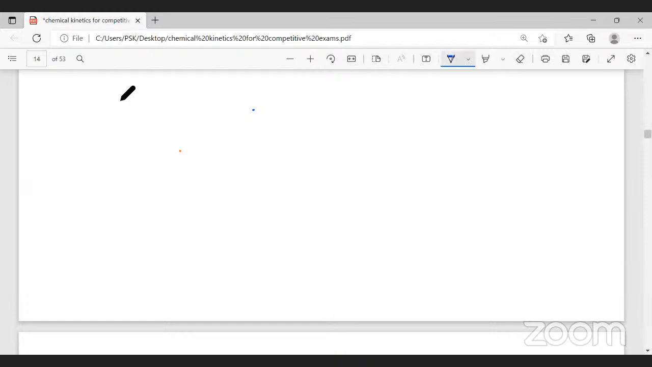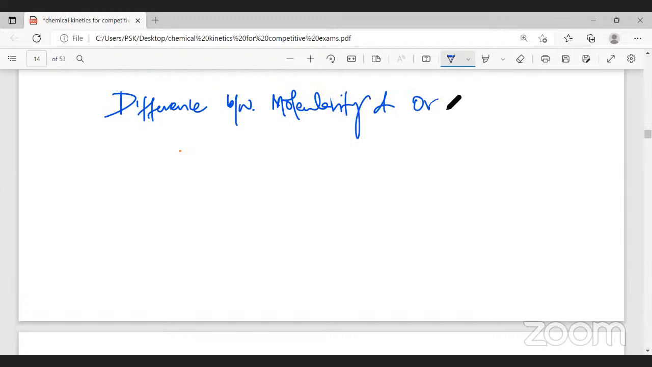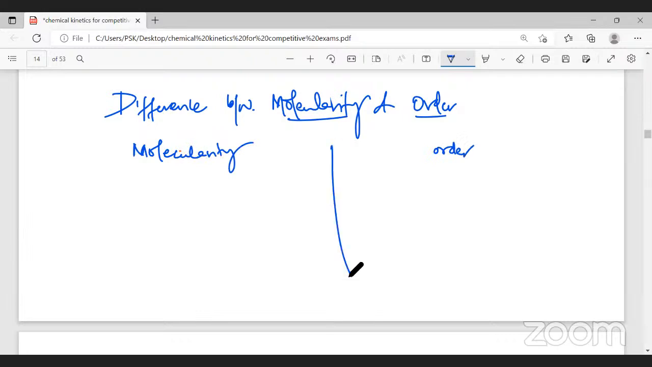Difference between order and molecularity. Now we will take molecularity and we'll take order. Now, what is the first point? Molecularity is defined as what?